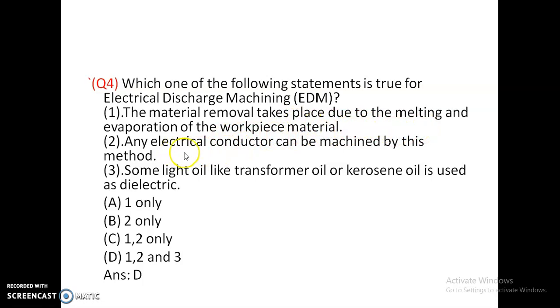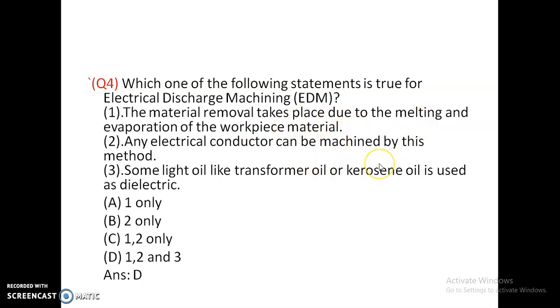Any electrical conductor can be machined using this method. It can be used only for electrically conducting materials. Some light oil like transformer oil or kerosene oil is used as dielectric. So option D is correct. All three statements are correct. Material removal is by melting and evaporation, not by cavitation.